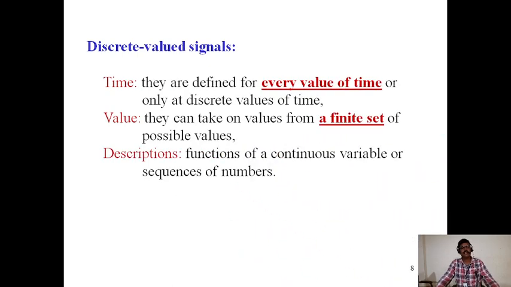Discrete valued signals. They are defined for every value of time or only at discrete values of time. They can take on values from a finite set of possible values. Descriptions: functions of a continuous variable or sequences of numbers.